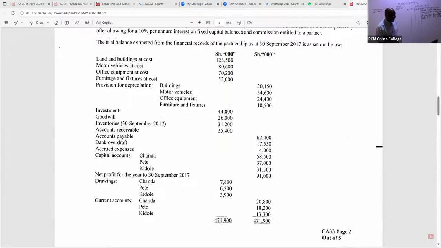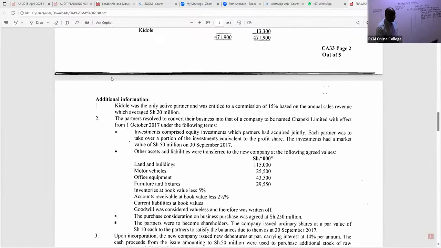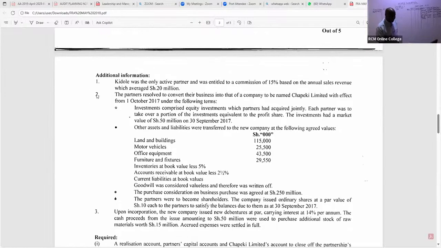If you go to this particular note, note number 2, point number 2, we are told other assets and liabilities were transferred to the new company at the following agreed values. Those agreed values, we shall not take them to realization because you are not yet at the selling point.